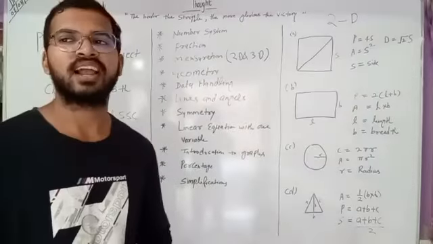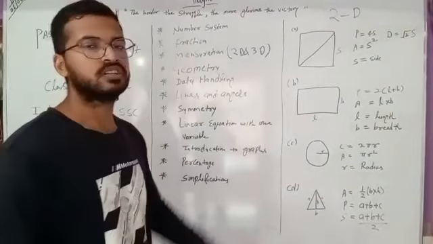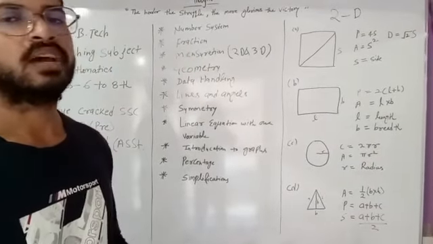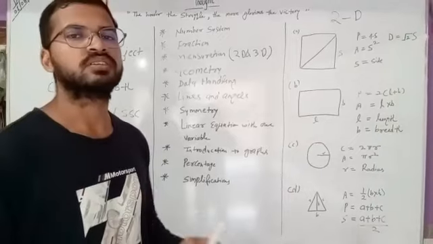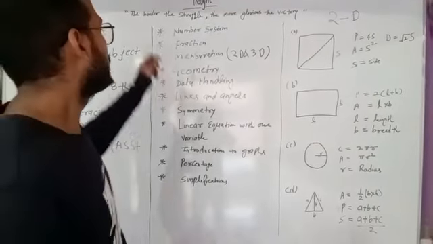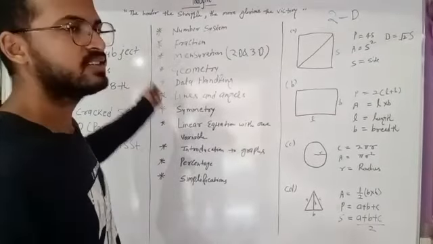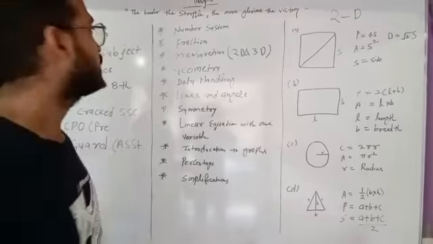Now talking about the 50 class plan or 100 hours lecture plan. I will start with the number system. In number system, we will study all types of numbers, that is prime numbers, composite numbers, natural numbers, whole numbers, integers, odd, even numbers, etc. This is the sequence, but of the classes, we can also change the sequence. So these are the topics which we have to prepare.